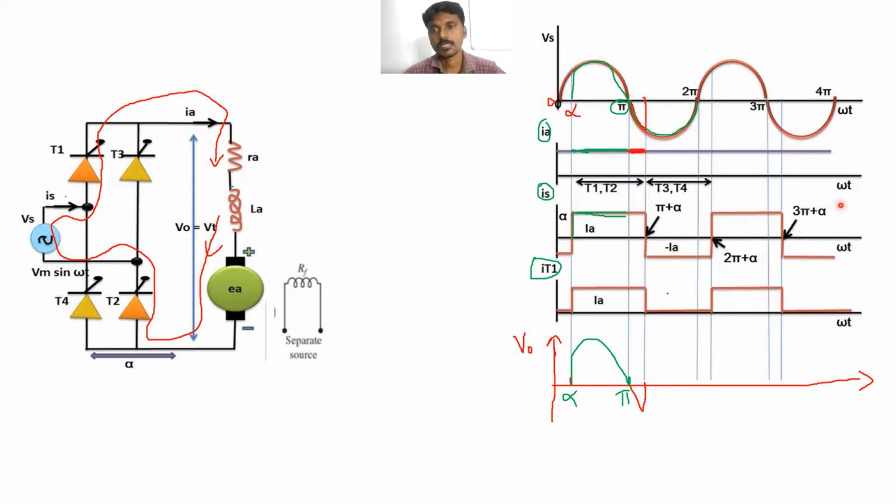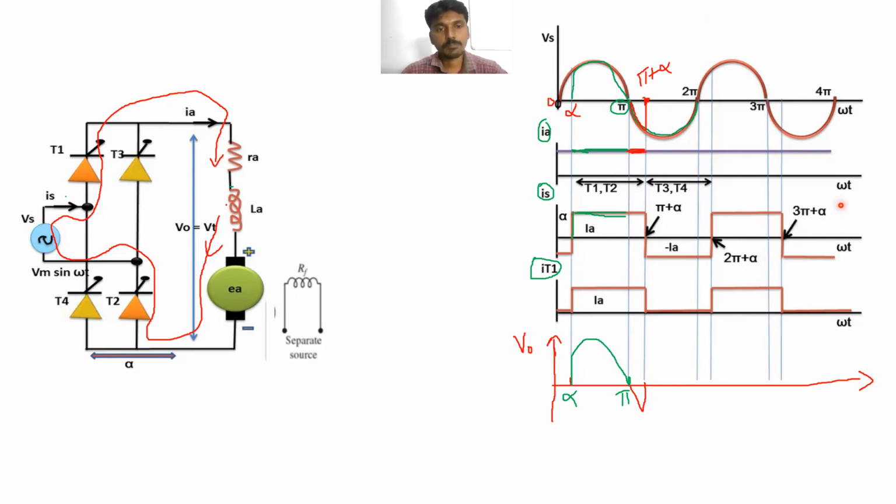Clear? So at omega t equal to pi plus alpha, this point is pi plus the firing angle. The magnitude of the inductance voltage is going to decrease compared with the supply voltage. Clear?